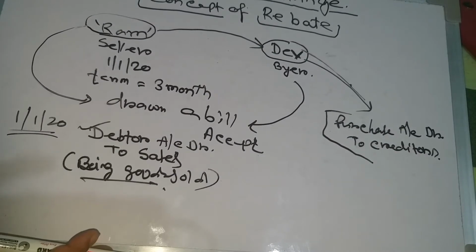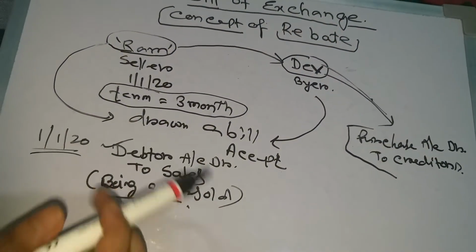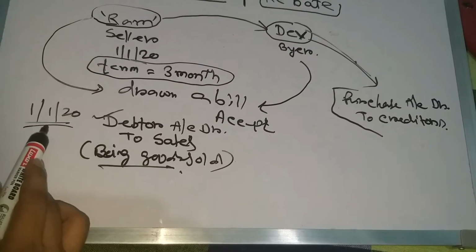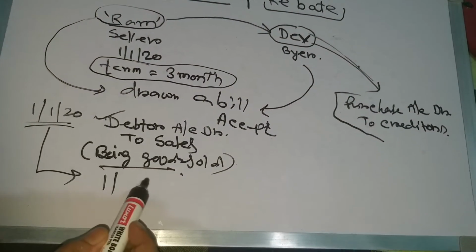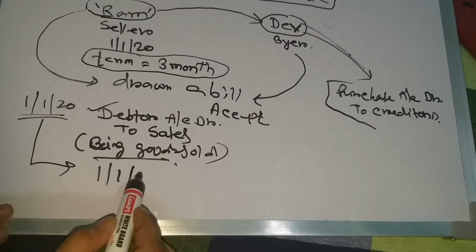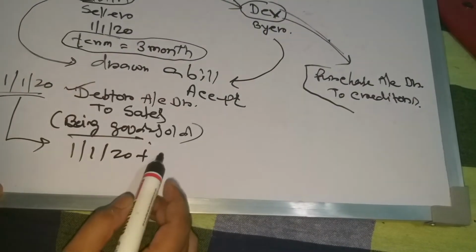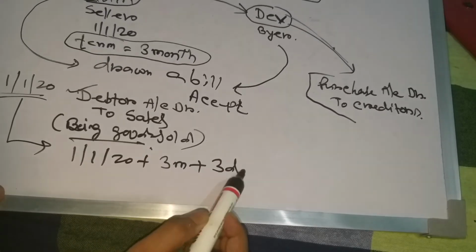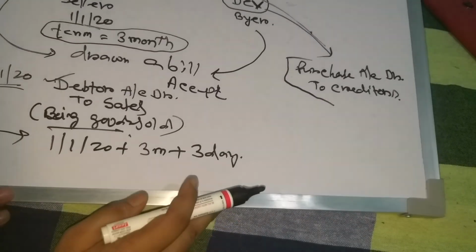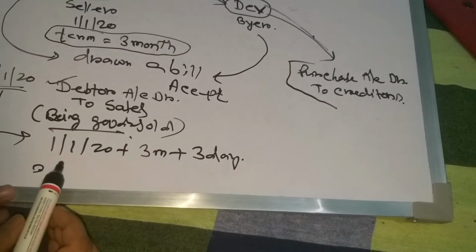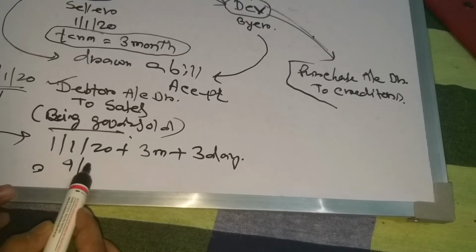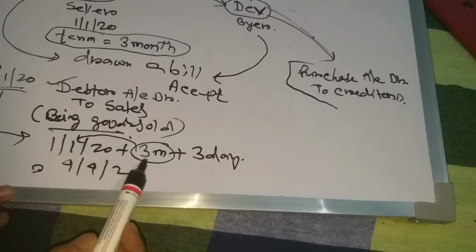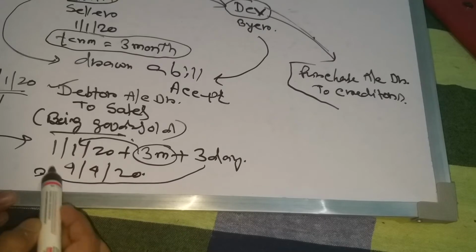Let's think what will be the maturity date. The maturity date will be the date of purchase, 1/1/20, plus the term of the bill, 3 months, plus grace days, that is 3 days. So the answer will be 4/4/2020. 3 months are added in the month and 3 days are added in the day.